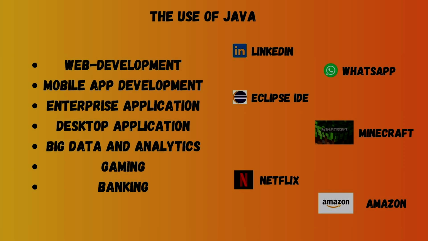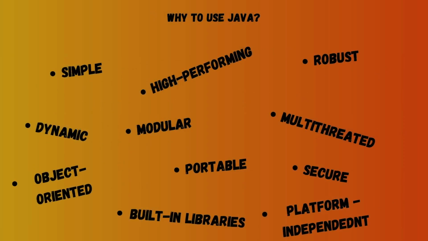But why? Why is Java so popular? Let me answer this question. First, it's simple because it's easy to read and write. Its syntax is quite close to human readable form, which makes it easy to search for what you are looking for. In C, for example, you can hardly find these things in human readable forms. Java is high performing. Java uses JIT, just-in-time compilation, which translates Java bytecode into native machine code at runtime.